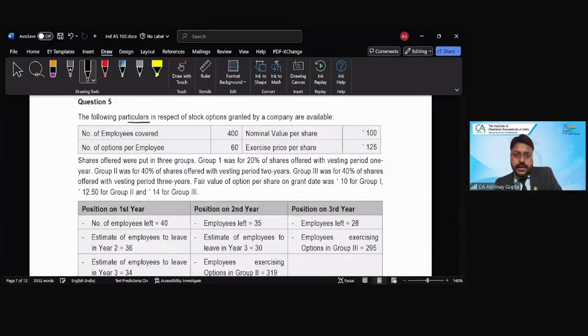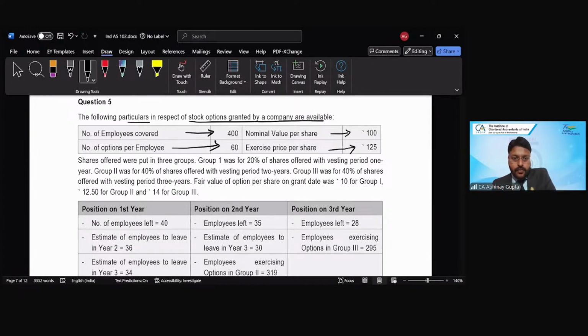Following particulars in respect of the stock options granted by the company are available. Number of employees covered, 400. So 400 is the number of employees. Face value of the share, that is the nominal value or face value by whatever name you call it, 100 rupees. Number of options per employee is 60. So each employee, whoever meets the vesting period conditions, will get 60 options. And the exercise price for these options is 125, right? So these are the facts until now.